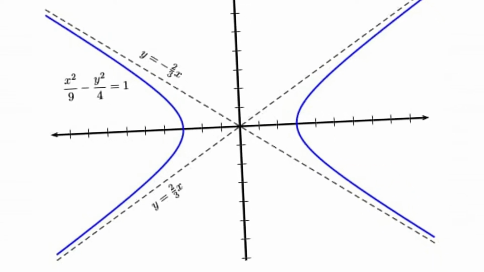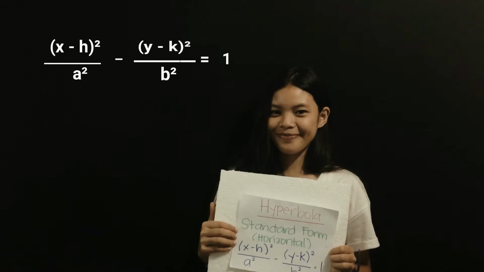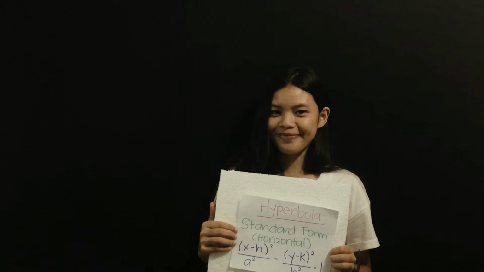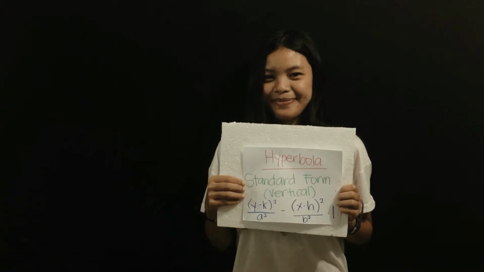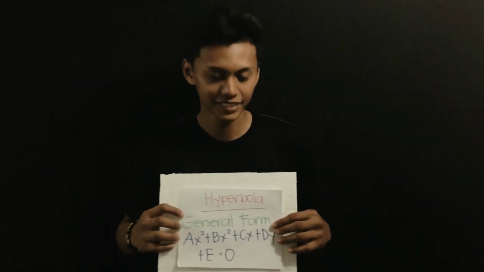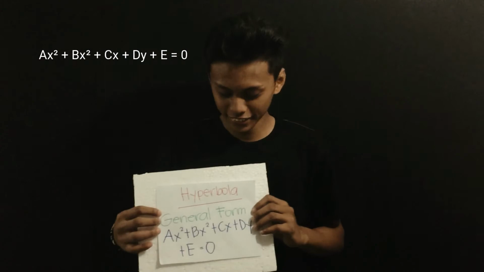The standard form, if it is a horizontal hyperbola, is quantity of x minus h squared over a squared minus the quantity of y minus k squared over b squared is equal to 1. While the standard form, if it is a vertical hyperbola, is the quantity of y minus k squared over a squared minus quantity of x minus h squared over b squared is equal to 1. On the other hand, the general form of a hyperbola is ax squared plus bx squared plus cx plus dy plus e is equal to 0.